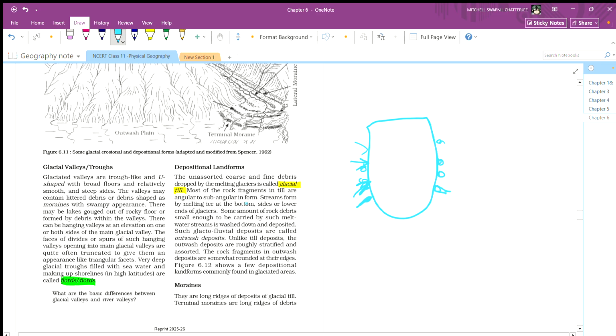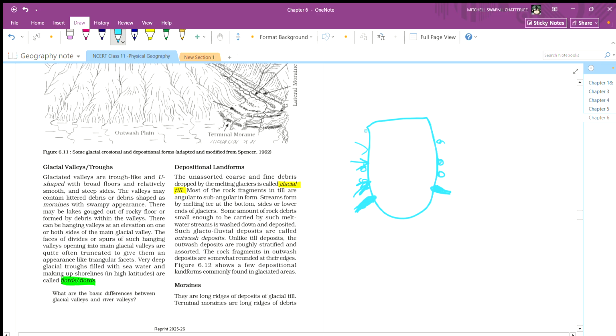And due to these tills, some rock puts some pressure on the glacier. And some amount of rock debris small enough to be carried by the melting water stream is washed down. So some rock debris from the tills will be carried by the glacier.